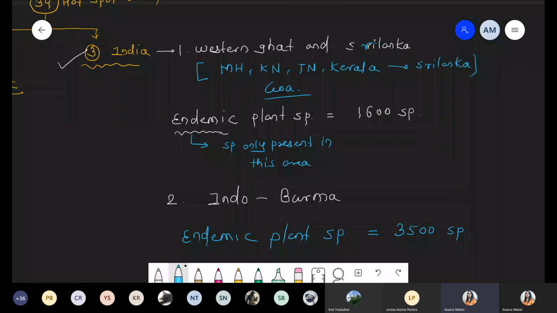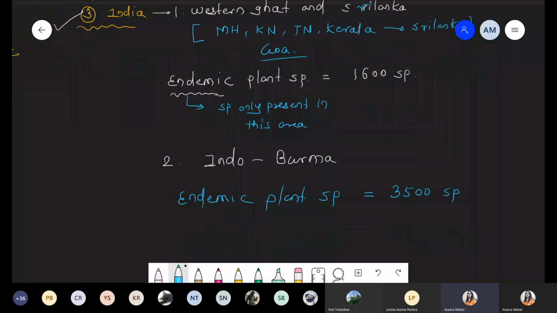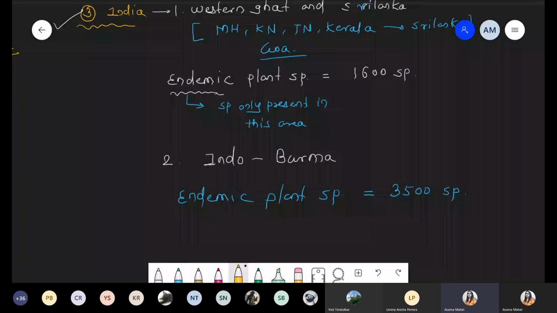Basically, in case of this Indo-Burma, these are the very active center for the evolution of angiosperm. ऐसे कहा जाता है. This Indo-Burma, these are the active area, active center for angiosperm evolution.